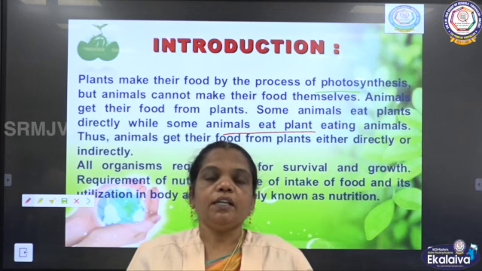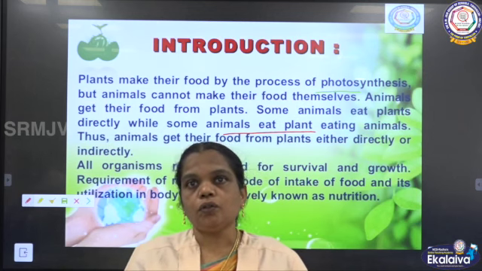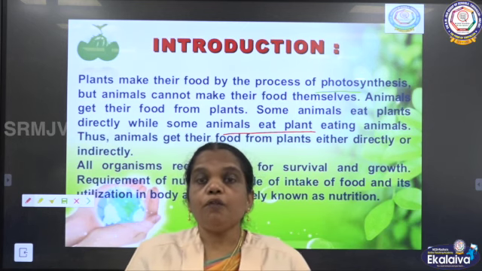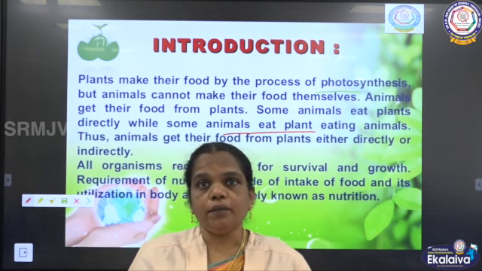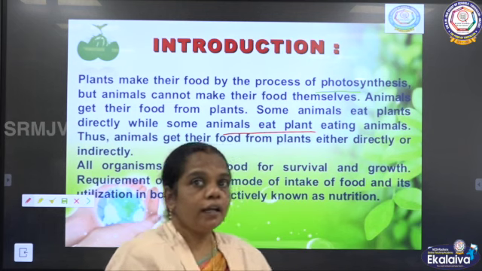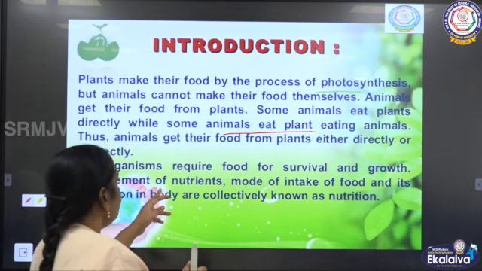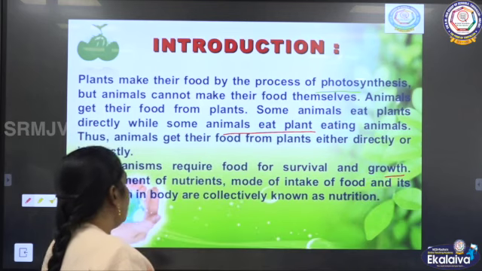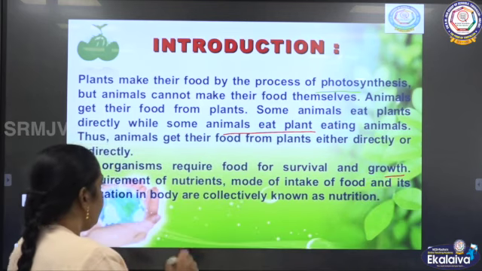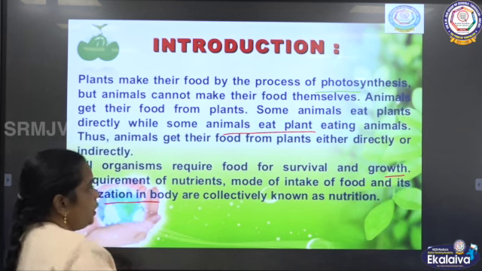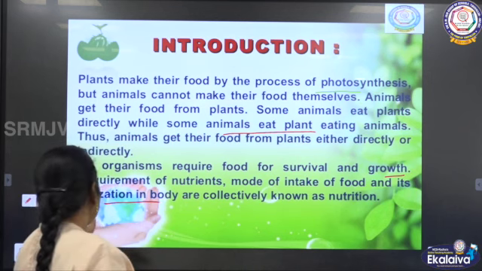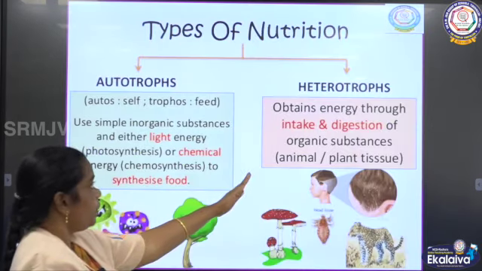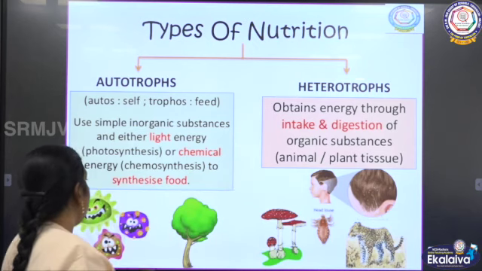For survival means they need food for growth, as well as they get energy from the food, and the food protects the body of the animals. So it gives immunity. Nutrition is used for survival as well as growth. The mode by which the intake of food is utilized by the body is called what? Nutrition. Now you can see what is meant by nutrition. Based on the nutrition we are now going to explain autotrophs and heterotrophs.